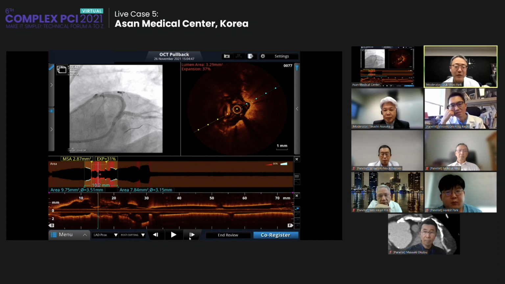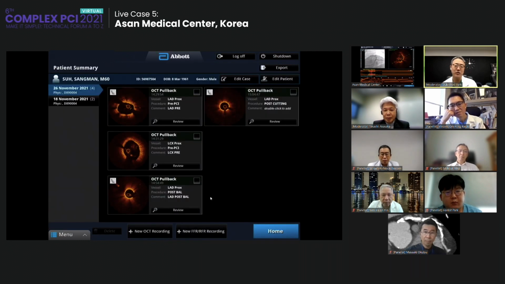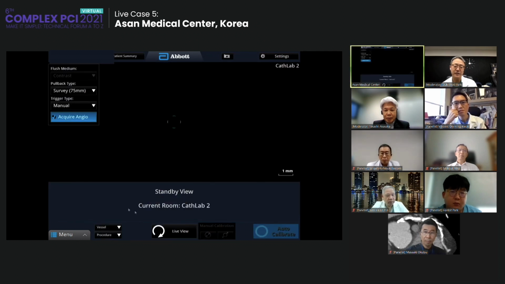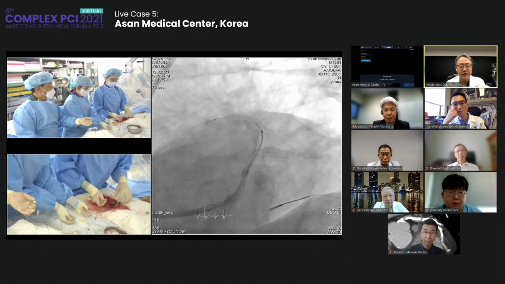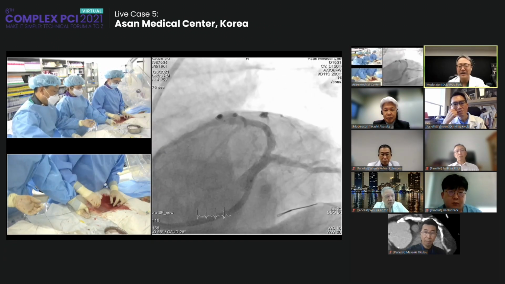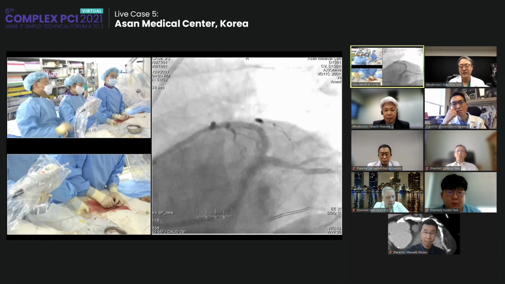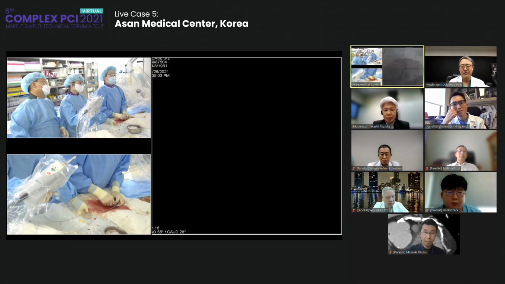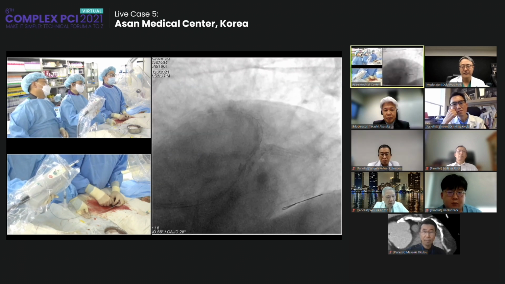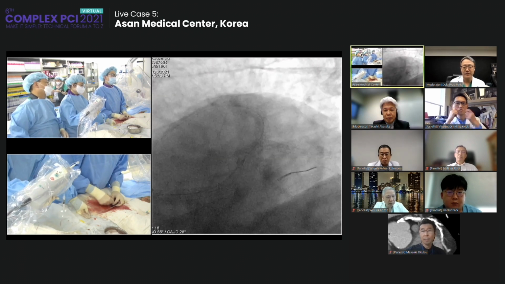Okay. Shall we see the image once more? The image seems a bit blurry. Image again, for a clearer image. Yeah. The image quality is not so good, so I'll try again. Stand by. And this guide has a side hole, right? Yes, we use the guide with a side hole because of the left main stenosis. I did not want to use the guiding with an outside hole.